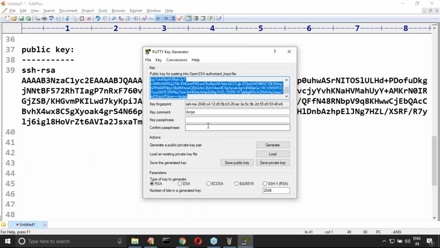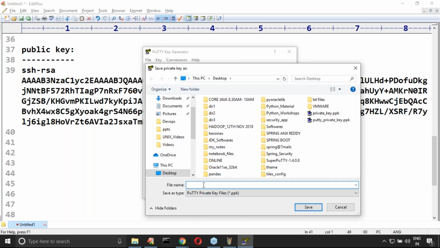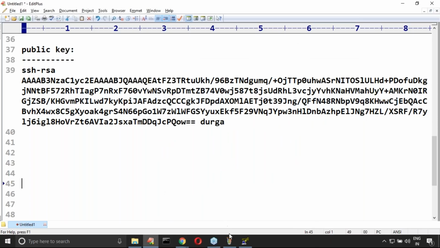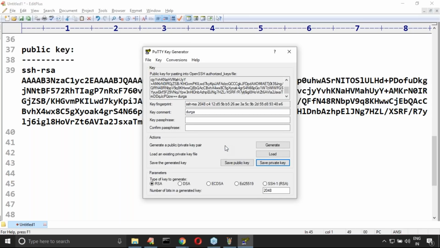Now here, just save private key. Are you sure you want to save this key without a passphrase to protect it? Yes, no problem. Now what I'm taking is the private key. Automatically the .ppk extension is going to come. It is telling that it is a Putty private key. It's already there, overwrite, yes.